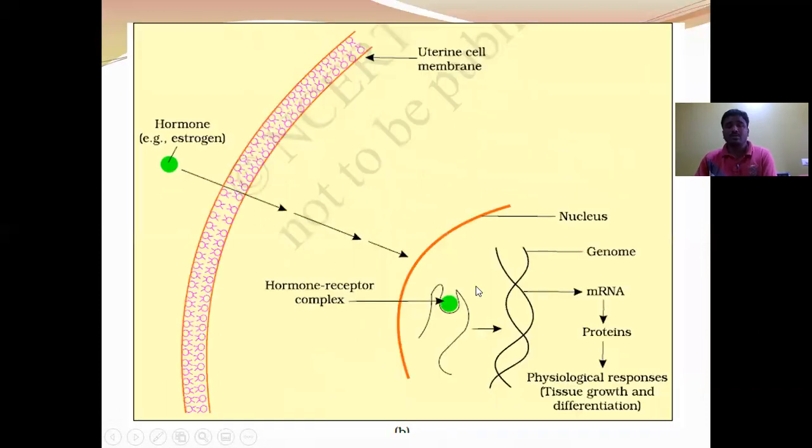And here you can see the lipid soluble hormone. The example is estrogen. The estrogen interacts with the receptor present in the nucleoplasm, which results in the hormone receptor complex. This hormone receptor complex binds with a specific gene in the genome. Then it regulates the gene expression, by which it induces physiological responses.